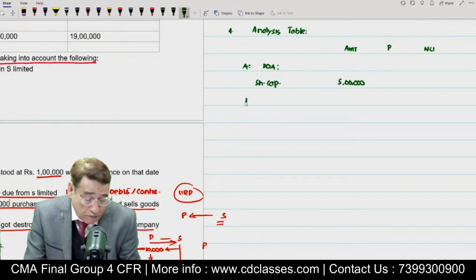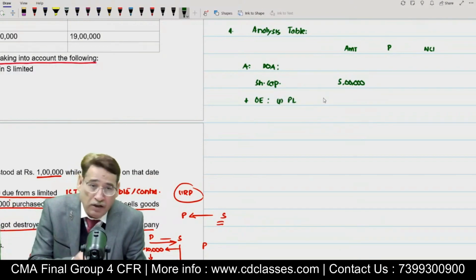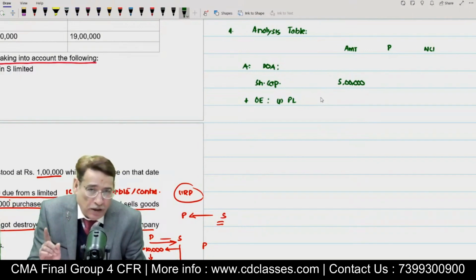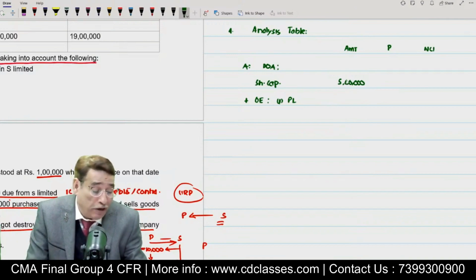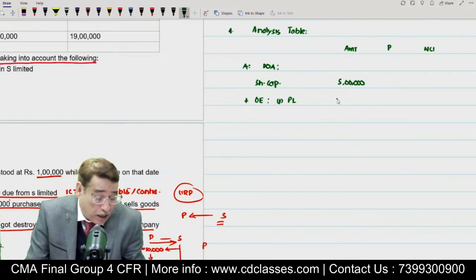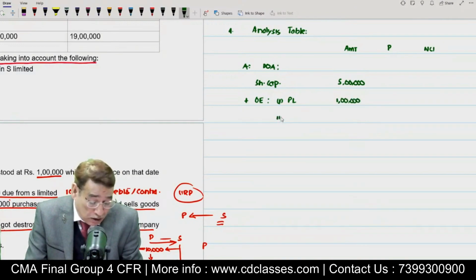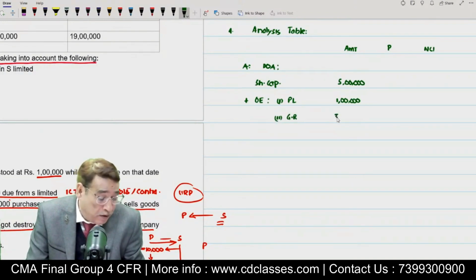Then after that, I am going to add here other equity item. As I told you in this particular case, as far as other equity item is concerned, one is profit and loss account, correct? And in this particular question, date of acquisition is in the beginning. So in the beginning, as we saw when we were doing the analysis, balance in profit and loss account was 1 lakh. So I will simply write 1 lakh, the opening balance. And similarly, the general reserve in the beginning was 3 lakh. So I am going to write general reserve 3 lakh.